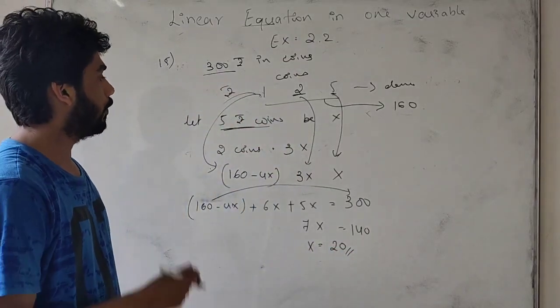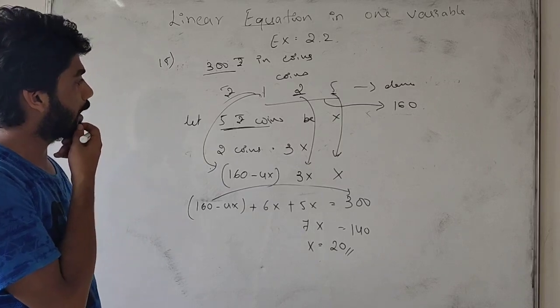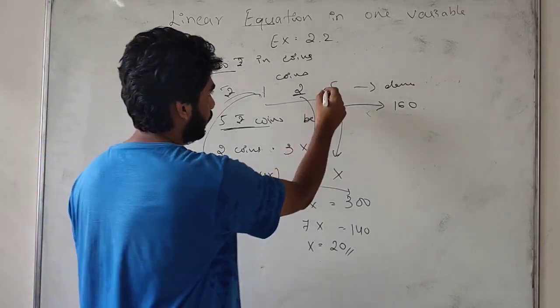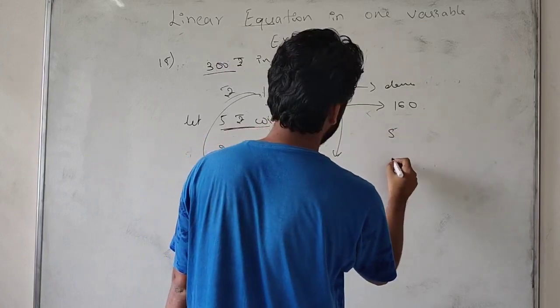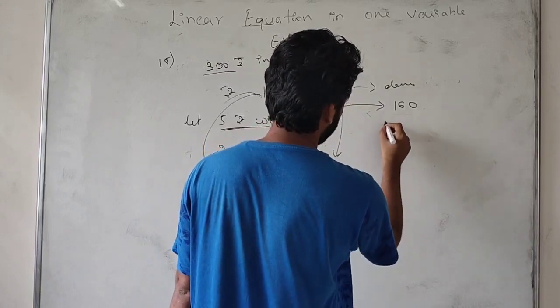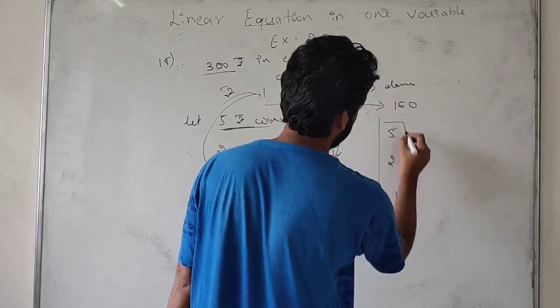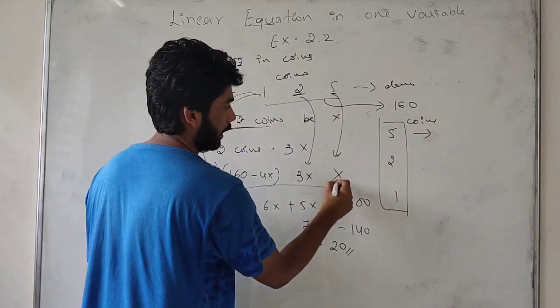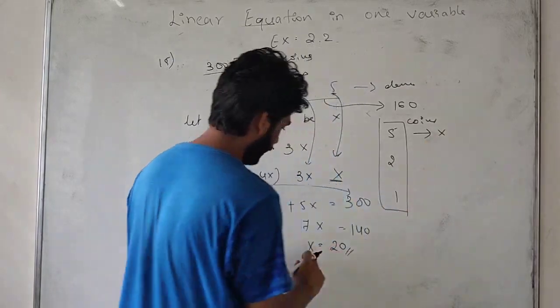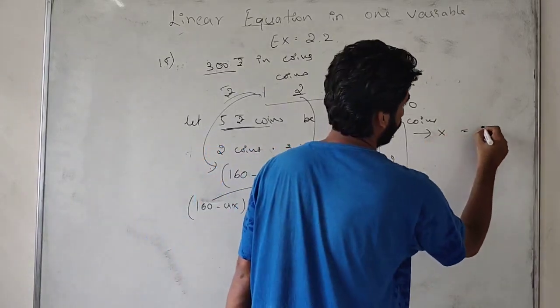Now we have to find the coins. How many coins are there? We have 5 rupee, 2 rupee, 1 rupee coins. The 5 rupee coin I have taken as x, and x is nothing but 20.